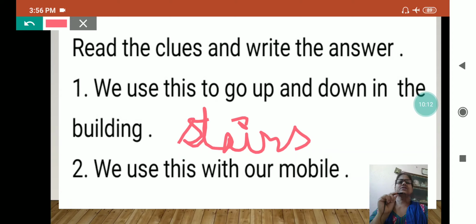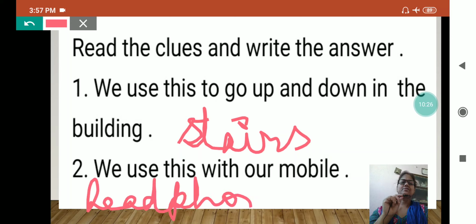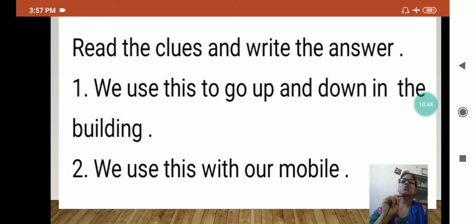We use this with our mobile, and right now I am using this, you can see in my video. And what is it? Headphones. It is always in two parts, one part and two parts. That's why it is always written in plural. Headphones. Stairs. Stair is not single, it will always be more than one.